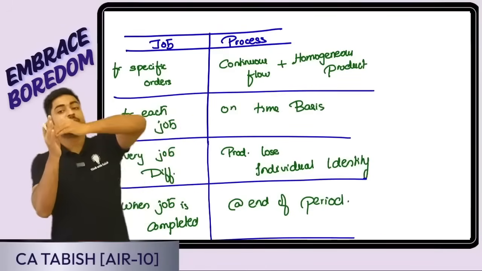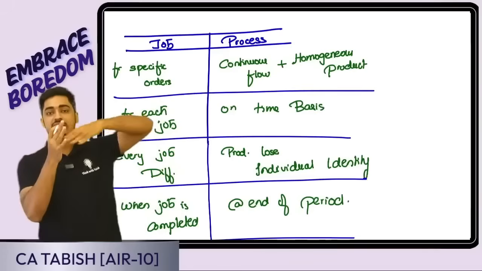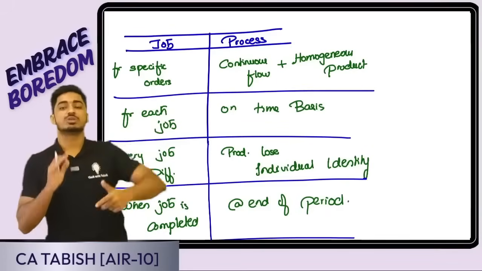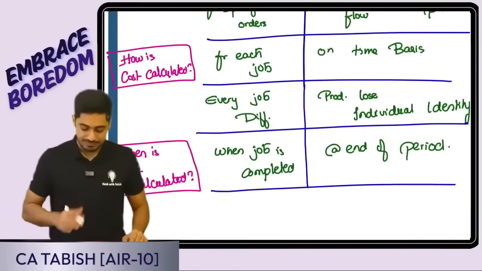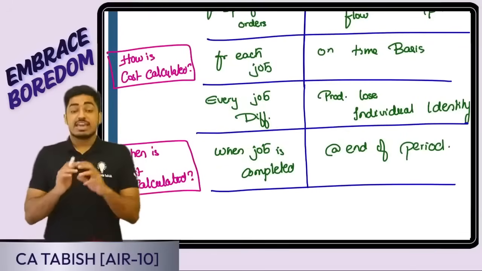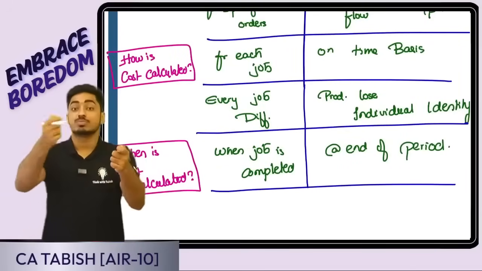At the end of the period, I will see total how much cost is incurred, total how many units are produced, that means what is the cost per unit. On time basis, cost is being calculated. Okay, now what is special? Every job is different. Job number 1 and job number 2 is not the same.